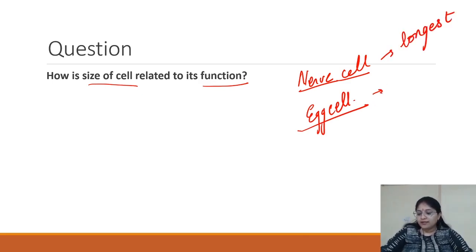So why is the egg cell the largest? Because when the egg cell is fertilized, it becomes a zygote, and this zygote divides further. That's why it is the largest, right? So in this way we see that the size of the cell is dependent on the function it performs.